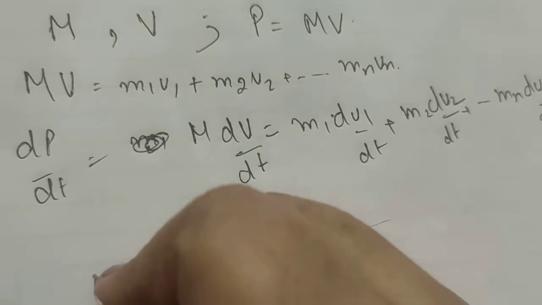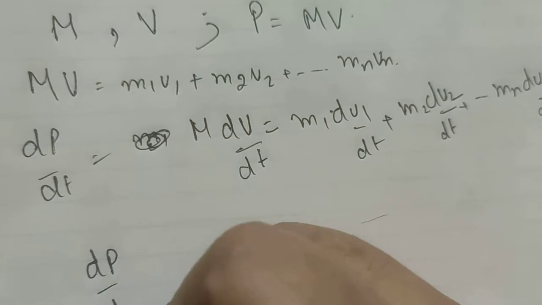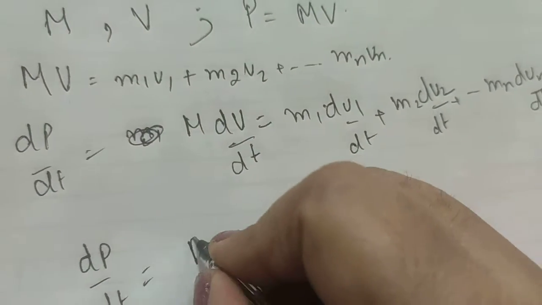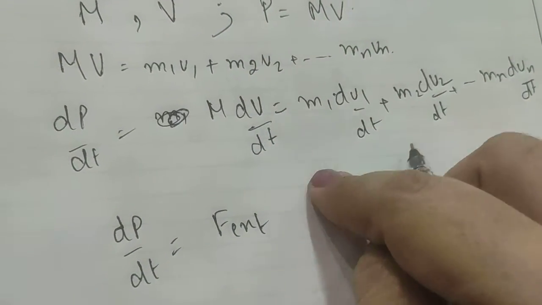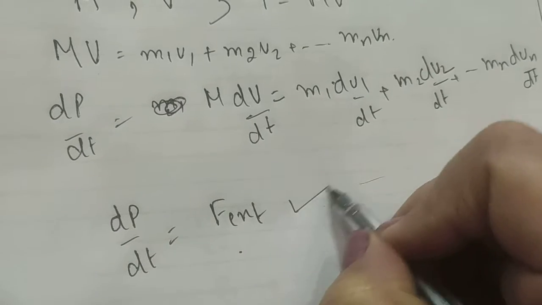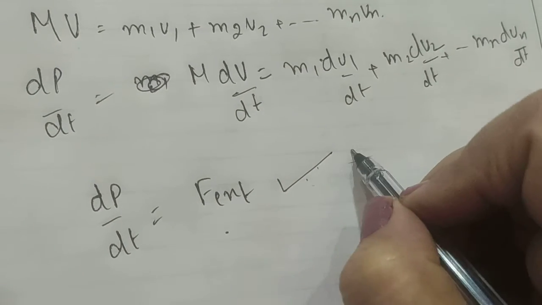So in that case we can say dP by dt is equal to F external, as we have already done these steps previously, right? So this shows that Newton's second law of motion is fully satisfied.